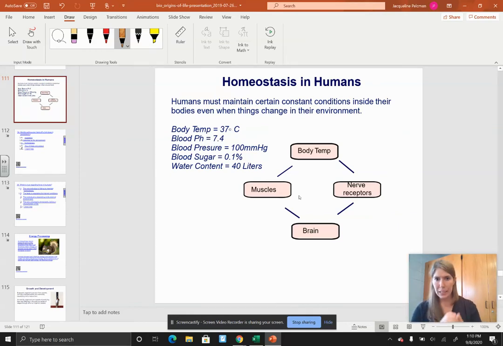Okay, a couple more slides left to go. So, homeostasis in humans. Humans have to maintain constant internal conditions even when external conditions change.